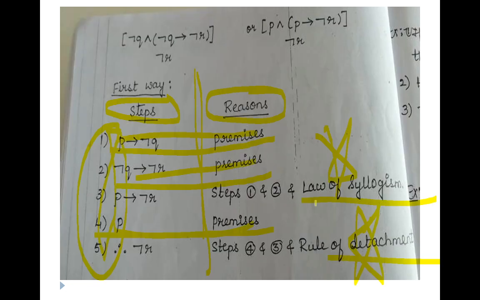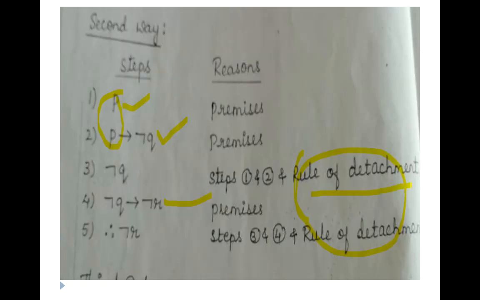In the first condition we were using the law of syllogism and the law of detachment, whereas in the second condition we can use the rule of detachment. So any combination you can make, and you can apply any law to any step, but you are not going to use the same premise again and again. You can use one premise once maximum.